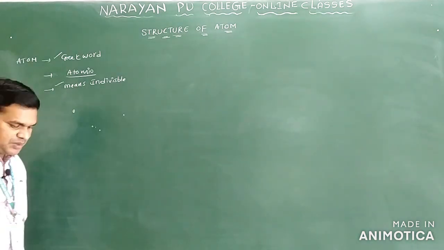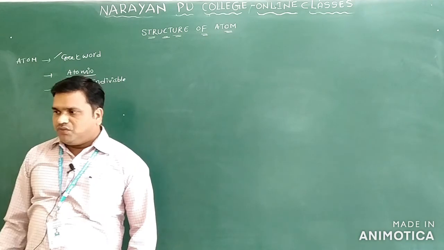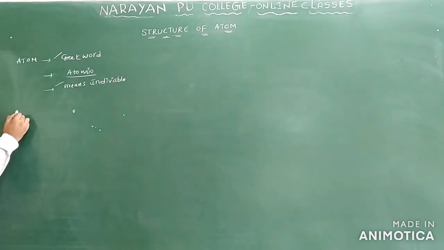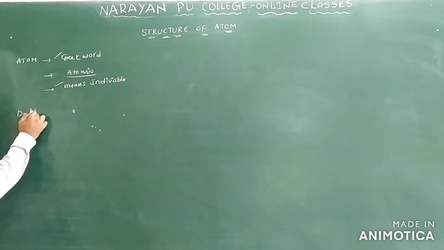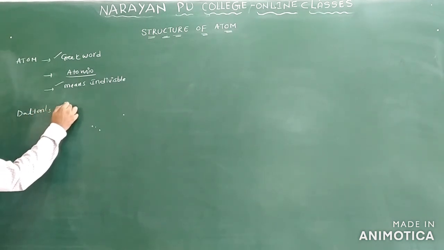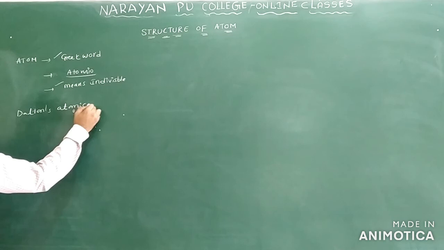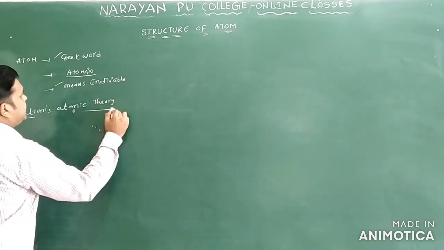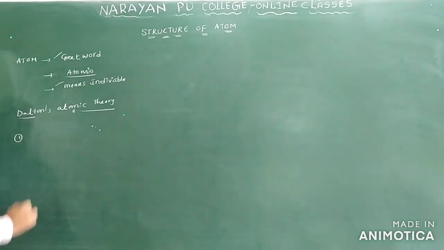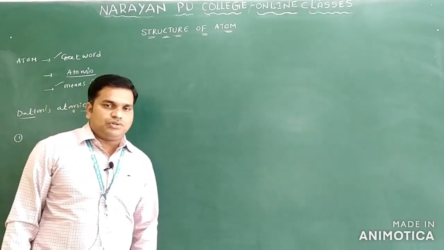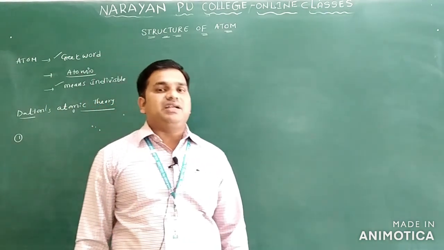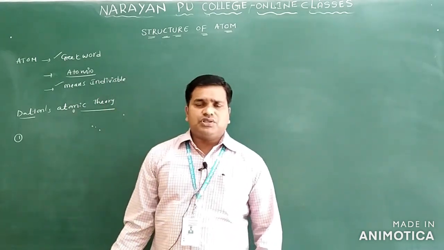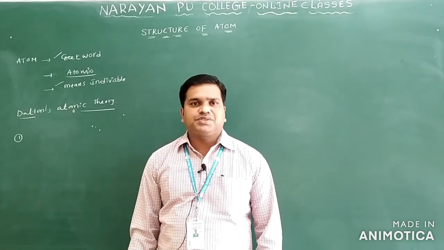In the basic concepts of chemistry, we already discussed Dalton's atomic theory. What does Dalton's atomic theory tell about? It mainly tells that matter is composed of small particles which are called atoms.